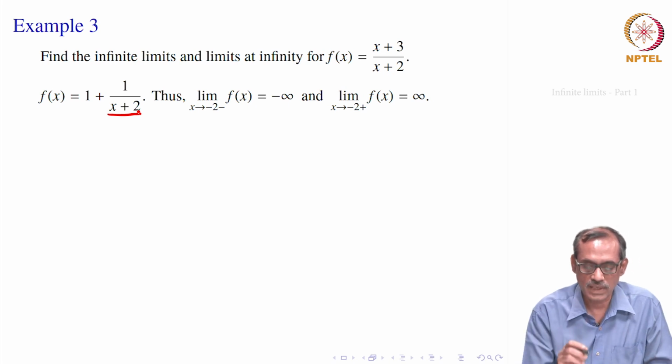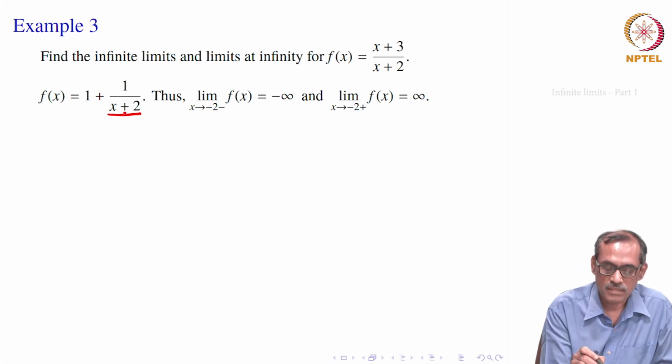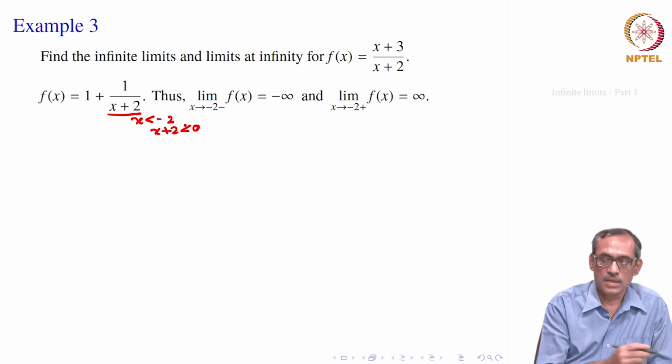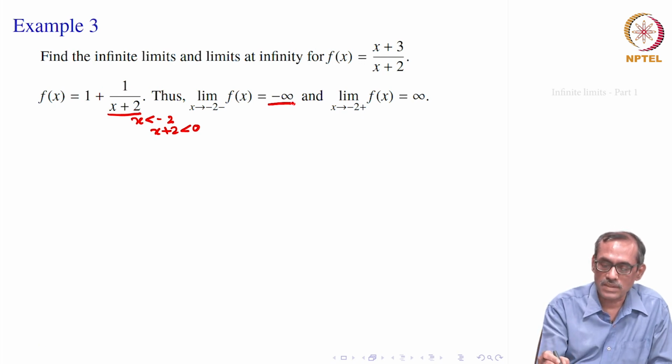So, 1/(x + 2) will be increasing or decreasing without bound to infinity or minus infinity. Suppose I take x smaller than minus 2. So, what will happen to x + 2? x + 2 will be smaller than 0, it is negative. So, when you take 1/(x + 2), that should go to minus infinity.